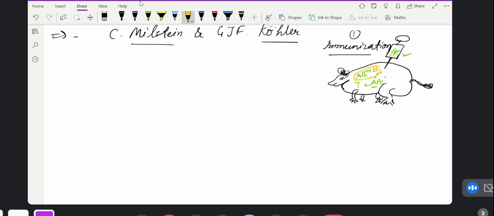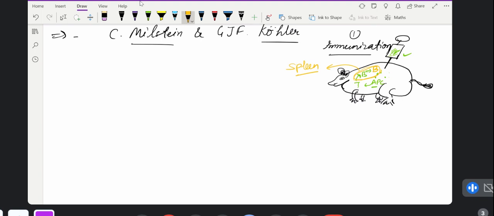This occurs in the spleen. B cell activation occurs in the spleen. We already studied this. So this is how it is occurring. You can go and watch the immunology lectures, which are already uploaded in the classes.